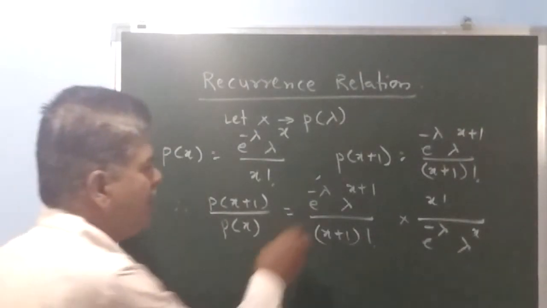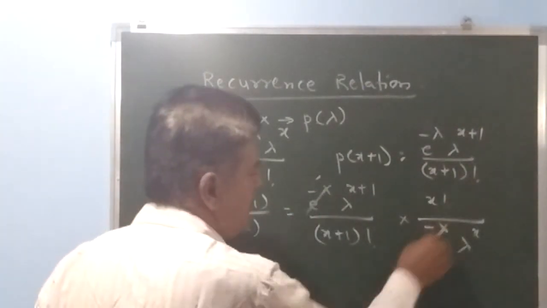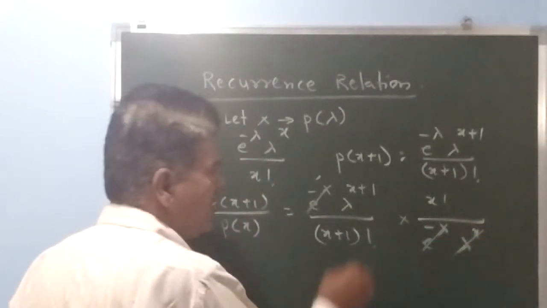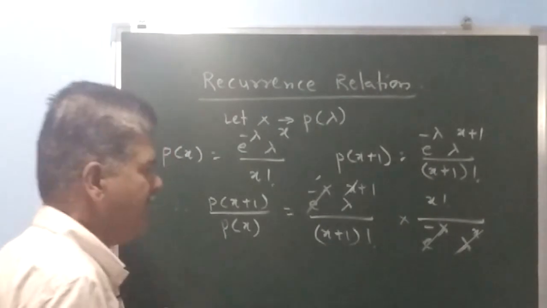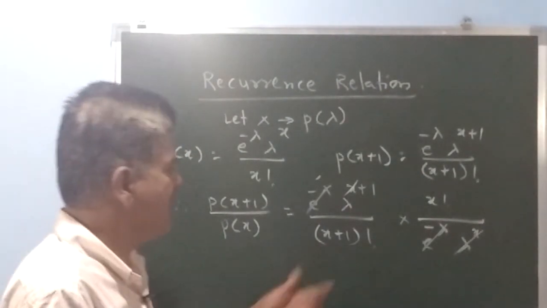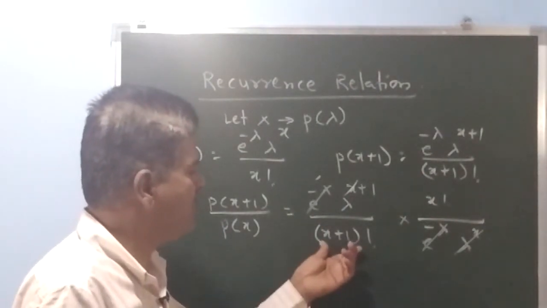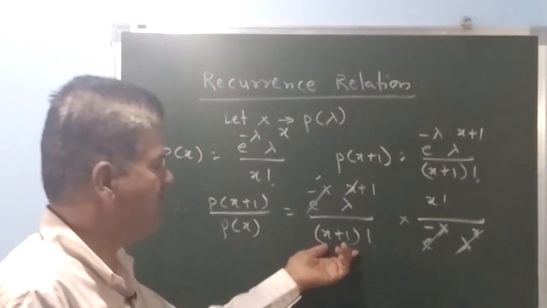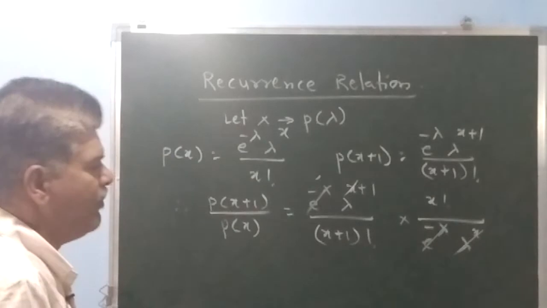So what is this value? We can cancel e to the power minus lambda. Lambda raised to x will get cancelled. And what is this x plus 1 factorial? So x plus 1 is there and it is x factorial. So we can factorize this x plus 1 factorial.